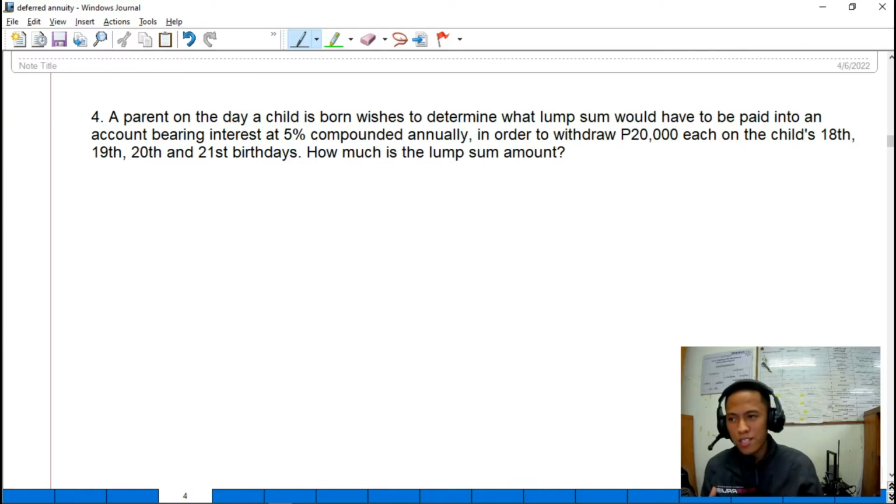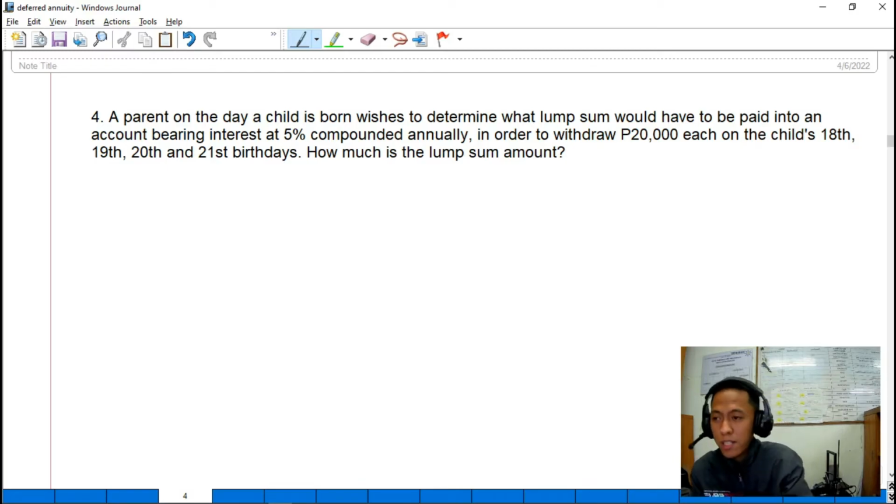In Tagalog, guys, yung parent, magde-deposit siya ng pera ngayon, in the present, so that yung anak niya makapag-withdraw ng 20,000 on the 18th, 19th, 20th, and 21st birthdays, if the interest is 5% compounded annually. Yung hinahanap dito, guys, is the present cost of our deferred annuity.